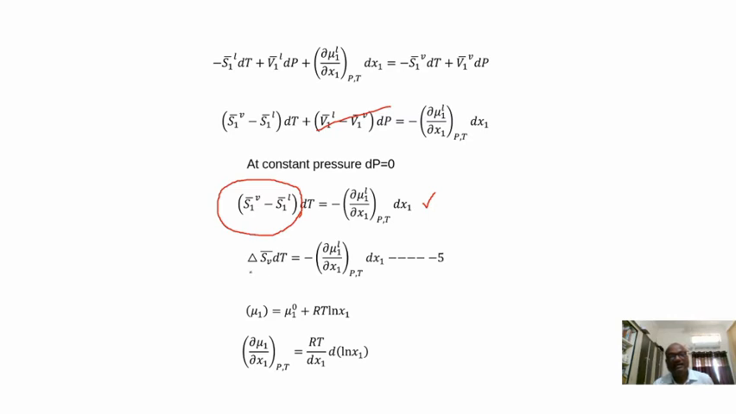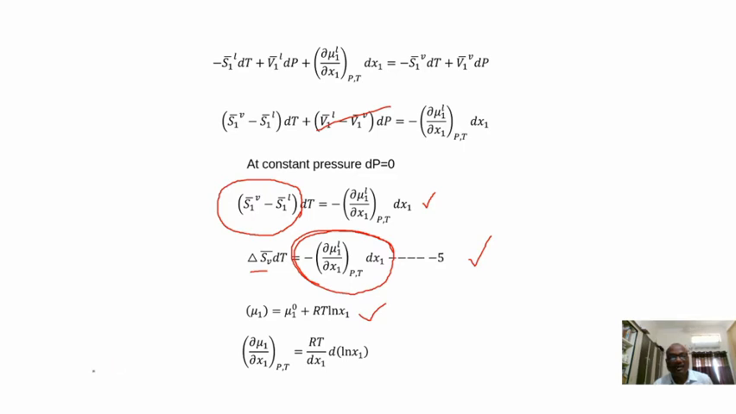So we are representing it by delta S bar V dt is equal to ∂μ1/∂x1 at constant pressure and temperature, dx1. This is equation number 5. So we have to see about this part. In order to get a representation for this part, now you consider this equation.